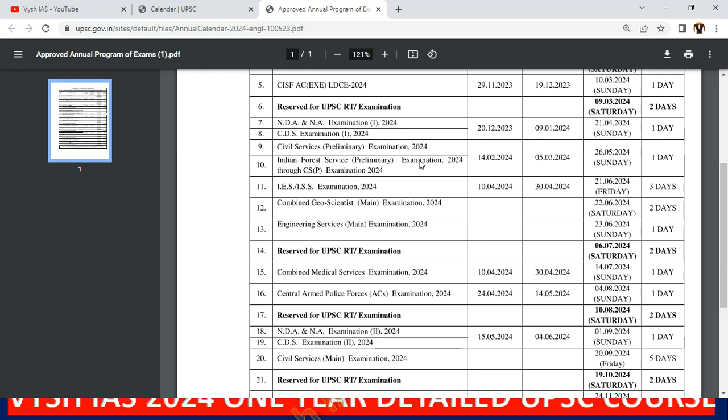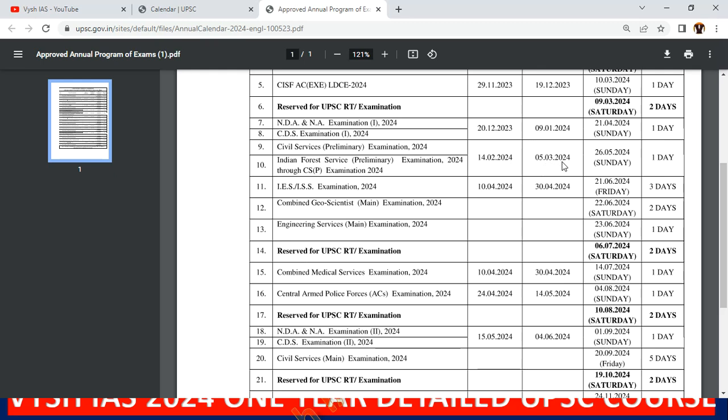And the form filling, you have to fill the form, right? So it is on 14th February. This year it came on 1st February. I don't know why this delay is there, but usually it comes on 1st February, and they give some 20 days, and by February 20th you fill the form. In 2021 they gave 7 extra days for updates, and then usually by end of February they close it, but here they have extended it to March also. Maybe I don't know the reason. So on 14th February the notification will come where you will fill the form, and much before that you have to get your OBC certificate and all these things if you need them for reservation and other things. For that, watch my videos where I explained about reservations.